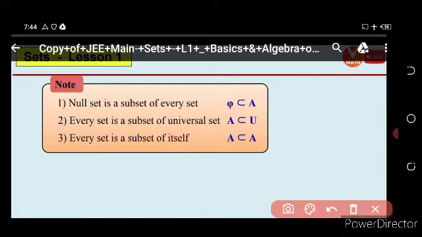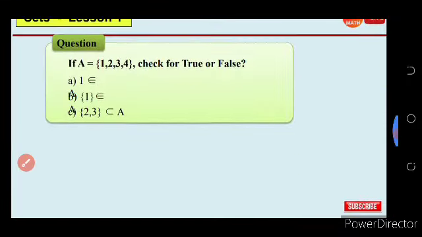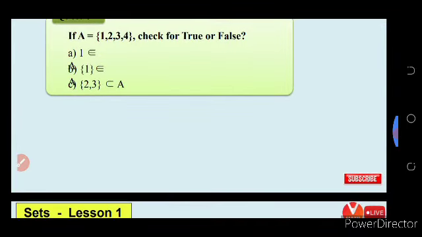Every set is a subset of the universal set. Yes, every set is a subset of the universal set, because if you consider A is equal to all 12 months, then the universal set is also all 12 months, so this is a subset of the universal set. Every set is a subset of itself. This is also possible. Then come to this, take the screenshot and write this.